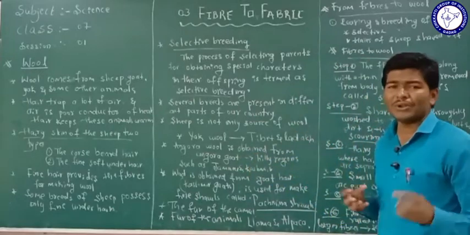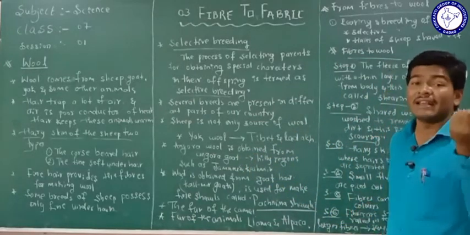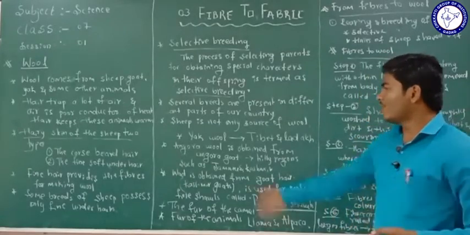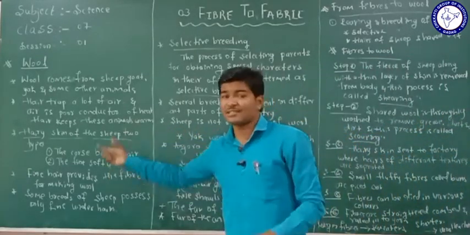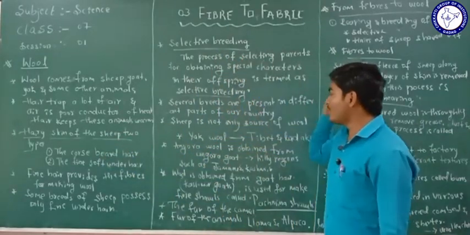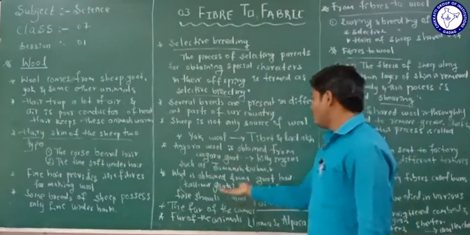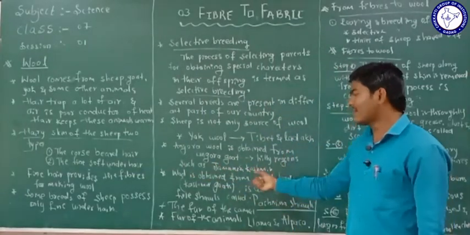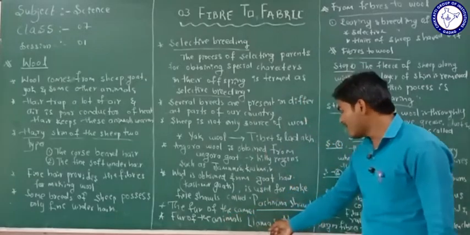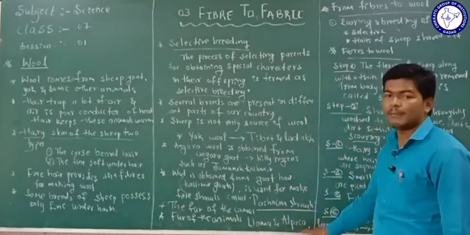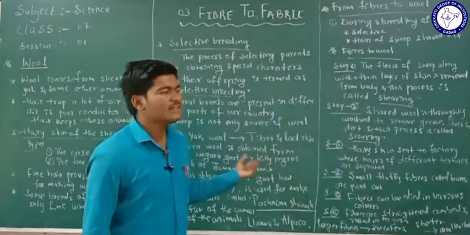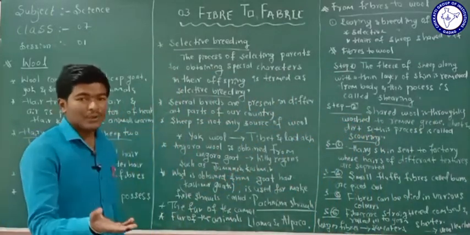Remember, we are going to use the hairs of different animals. Firstly, the main one is sheep, and the second one is goat. Then we are going to use the Angora goat, then the hairs of the camel, and then the hairs of different animals called llama and alpaca. So we are going to use the hairs of these animals to make wool.